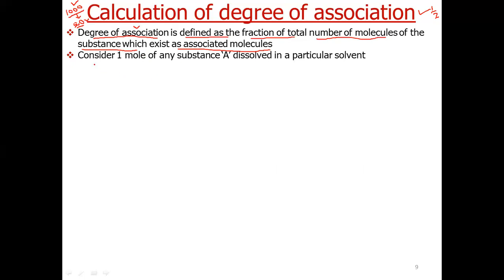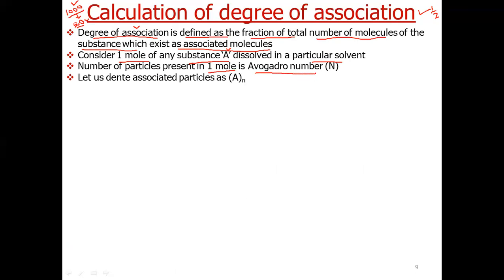Now let us consider a case where we have taken 1 mole of any substance A which has a tendency to associate in a particular solvent, and we know that for 1 mole the number of particles is equal to Avogadro number.